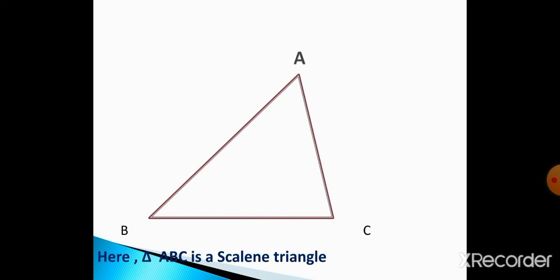Look, the drawing is very easy. For equilateral and isosceles triangles, we need the compass for drawing. But why do we need the compass? Because we have to measure all the sides. That's why we need to use the compass. We need to use the protractor. But for drawing the scalene triangle, we don't need the compass, because no sides are equal actually.